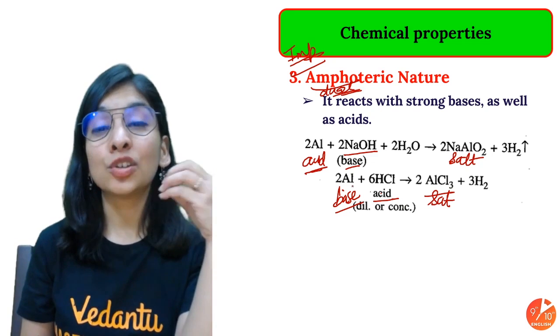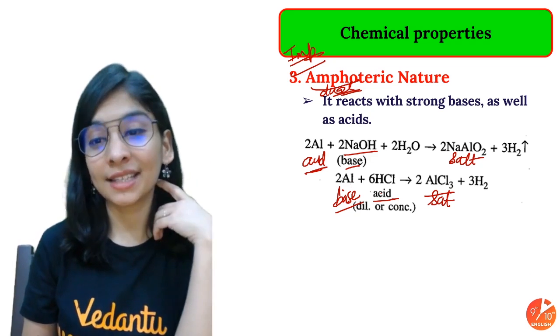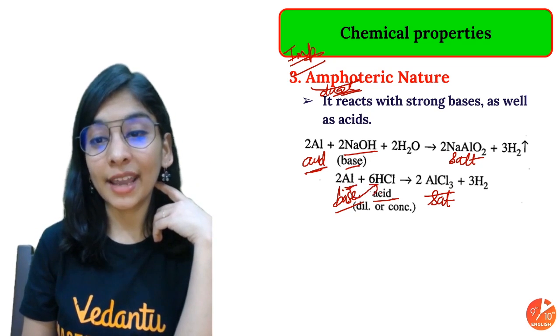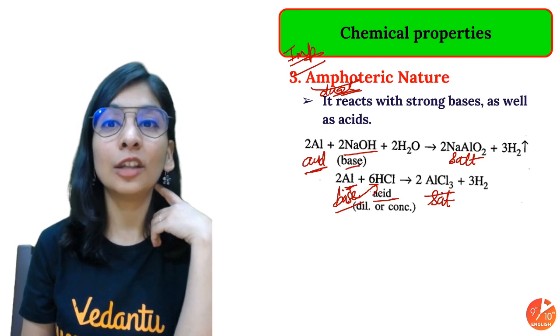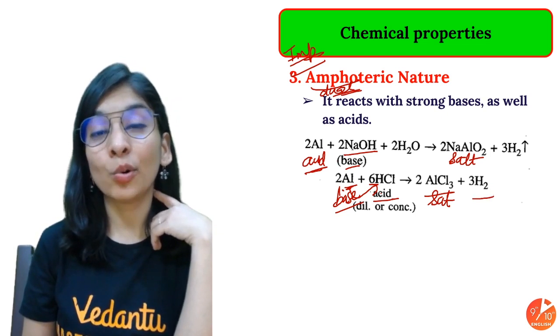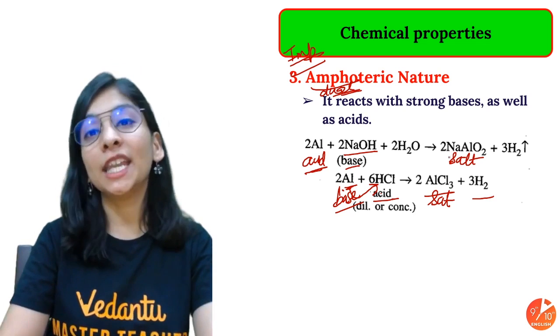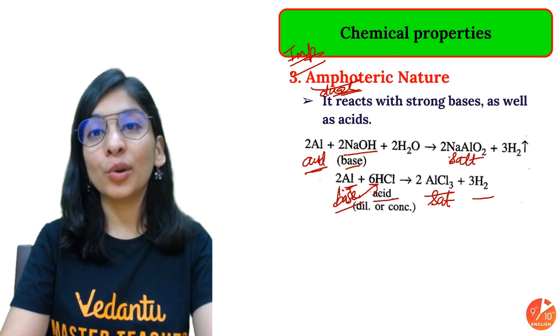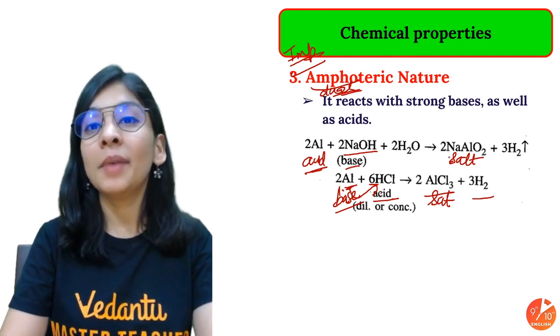This is something that shows dual behavior and can react with acid as well as base. The purpose is again replacing hydrogen and taking its position. You get a salt, aluminium chloride, with hydrogen gas. With NaOH, you will get sodium aluminate. Why sodium? Because sodium is more reactive than aluminium, so the salt that is formed should include sodium as well. So the name will be sodium aluminate.